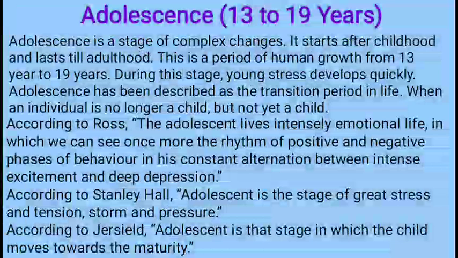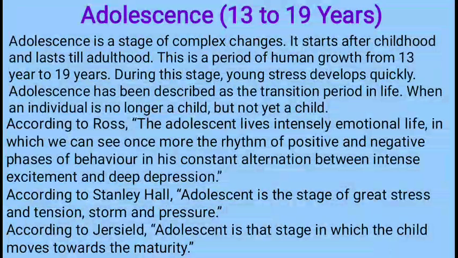According to Stanley Hall, adolescence is a stage of great stress and tension, storm and pressure. Everything is there. There is stress, there is tension, there are storms and pressures, because you may find all types of pressure, both internal and external, from the parents, from the peer groups and all.